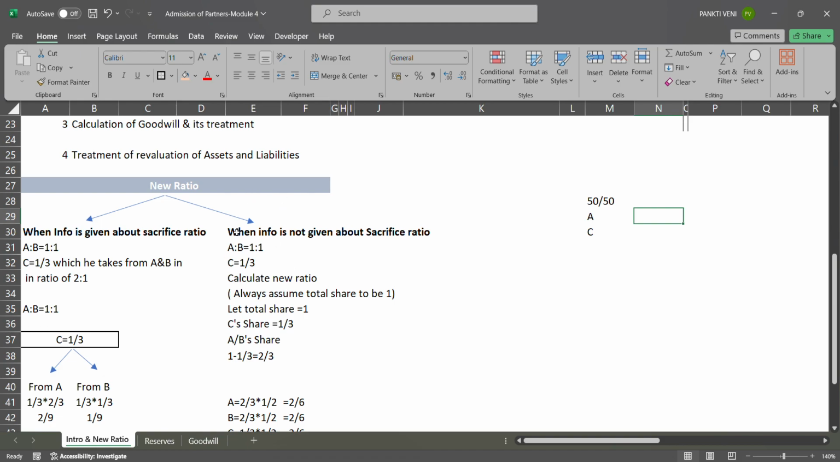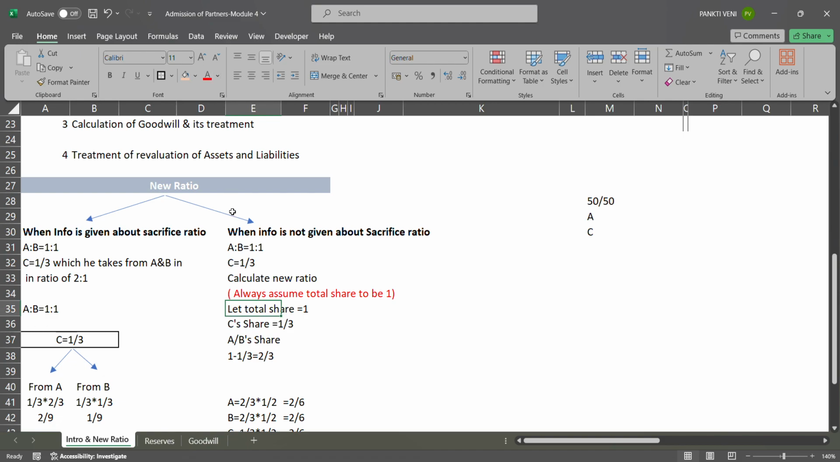Here in this part, they will not give you the ratio in which they are sacrificing. They have given you the old ratio and the share of C, but not the sacrificing ratio. So this is the major difference. Now here they are not giving you sacrificing, right? So this is a little easy, not difficult. It is very easy. What you have to do is always assume that your total ratio is 1.